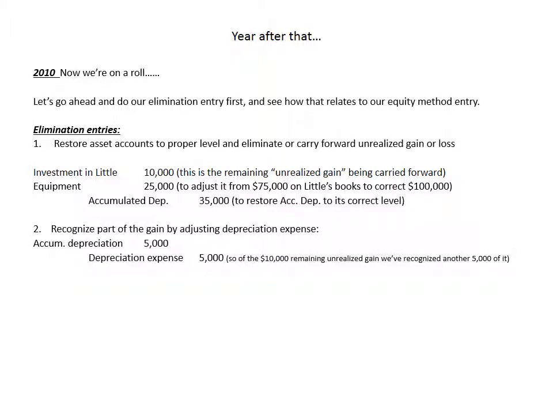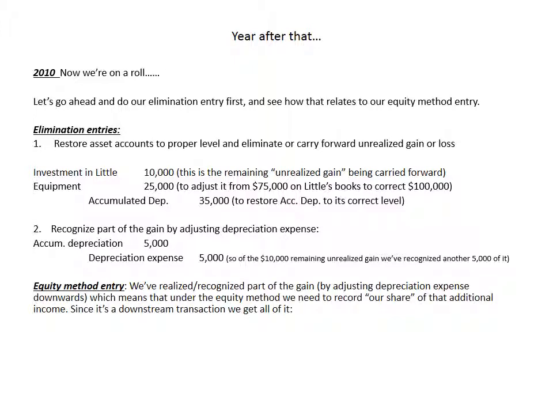And then we recognize another $5,000 of the gain by adjusting depreciation expense. Again, crediting or reducing depreciation expense, debiting or reducing accumulated depreciation. And again, look at those two accumulated depreciation entries and see how they're going to carry forward to next year. This year, we credited accumulated depreciation for $35,000, then we debited it for $5,000, so we're going to carry forward a $30,000 credit to accumulated depreciation for next year. And another equity method entry, same as before, we've realized $5,000 of the gain, so we get to record our share of that $5,000 of additional income.